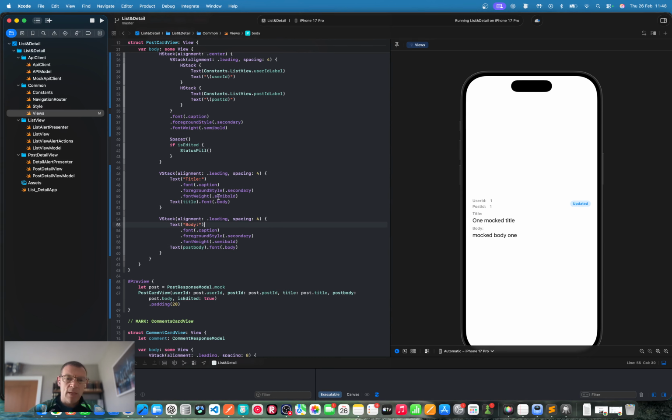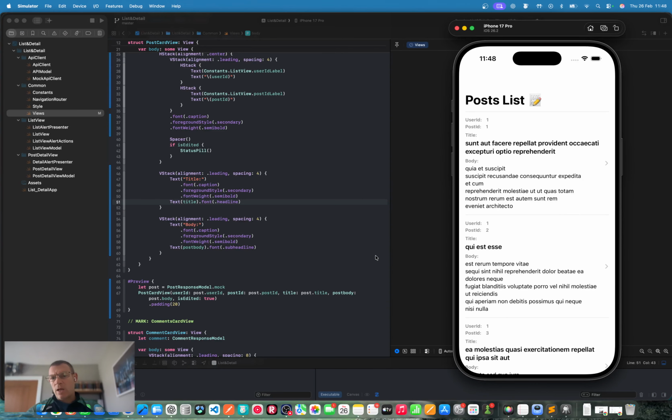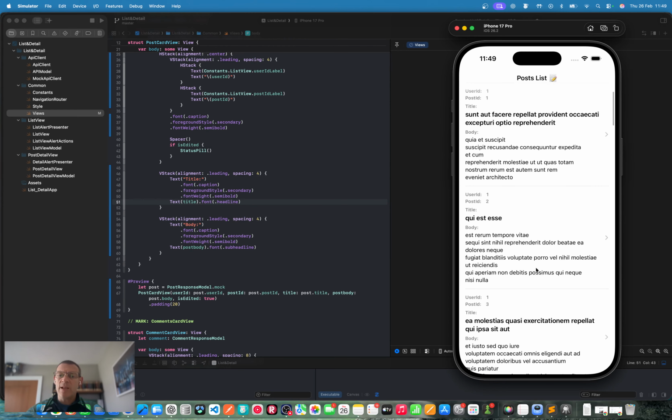This is the body. And this is the sub headline, which is just no. Let's not go with that. Headline. How does that look? That's a bit better. Okay, so let's just run that and look at it with some larger content than our mock. See, do we like the layout, especially when it's used inside the list? I think that is better. So at least we know what everything is now, a little bit clearer.